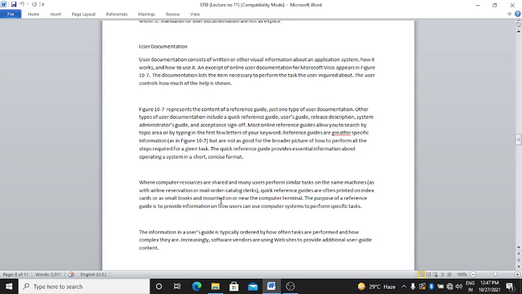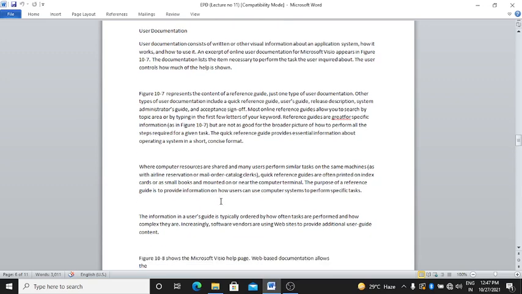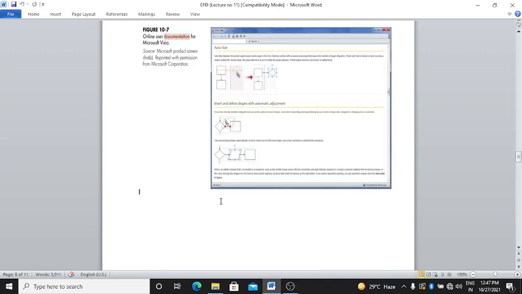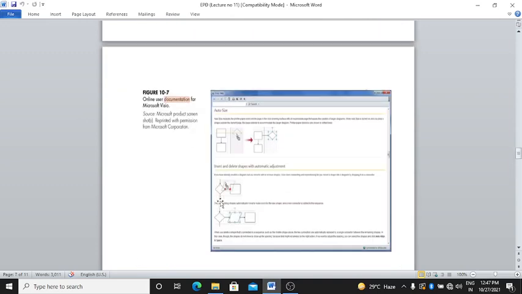The user can control how much of the help is shown. This is figure 10.7, online user documentation for Microsoft Visio.